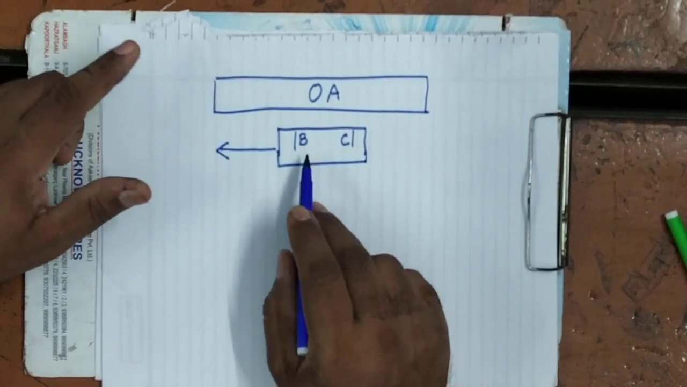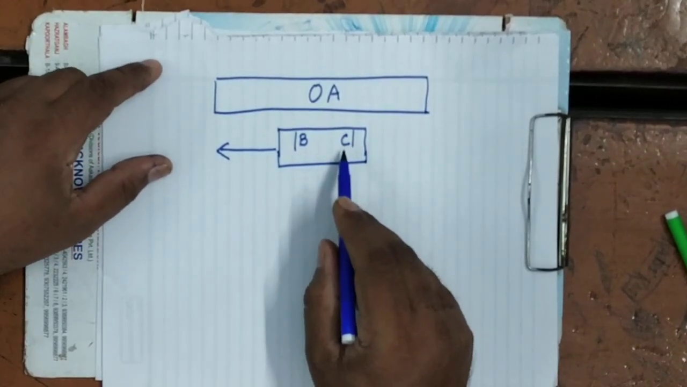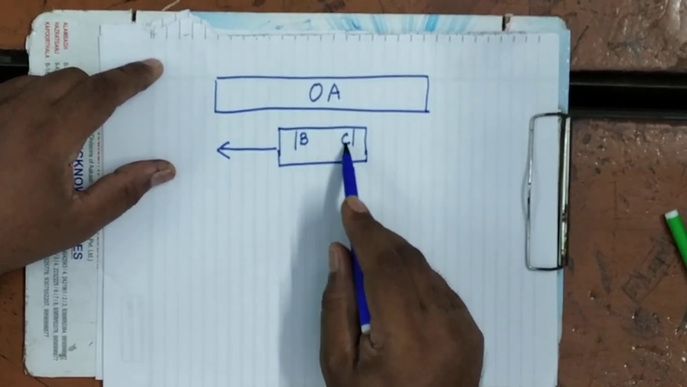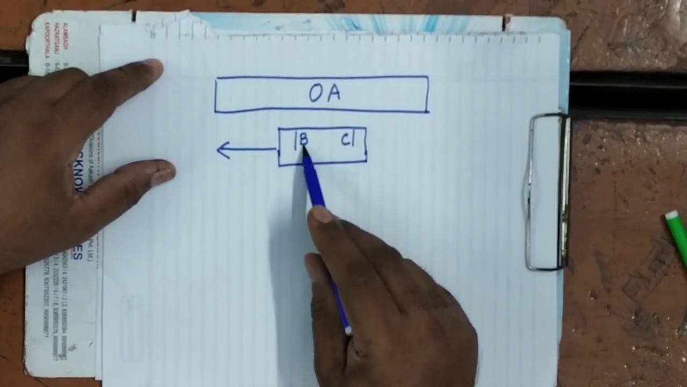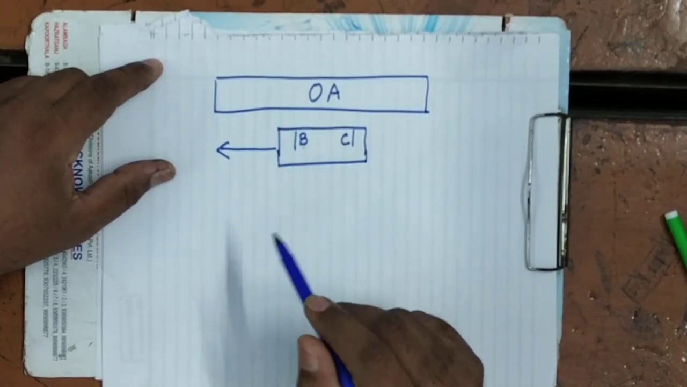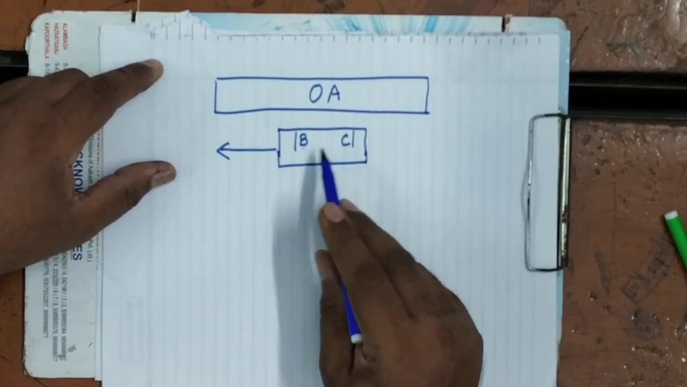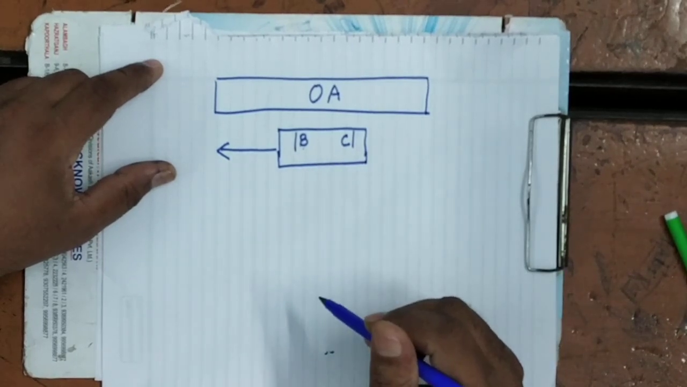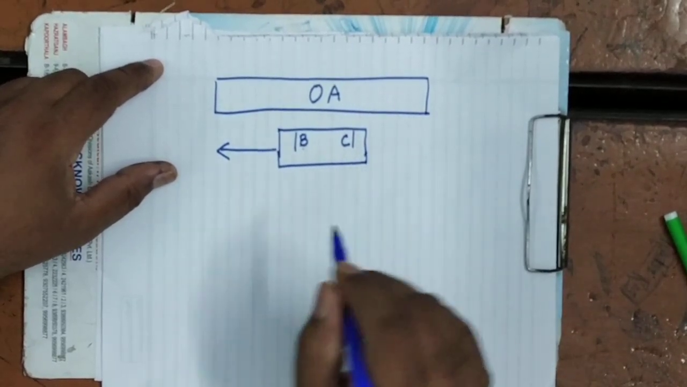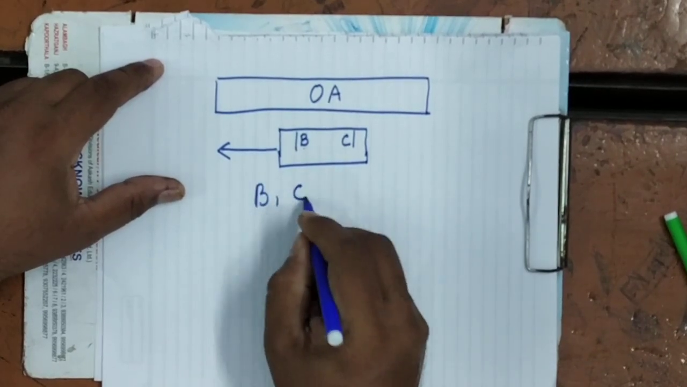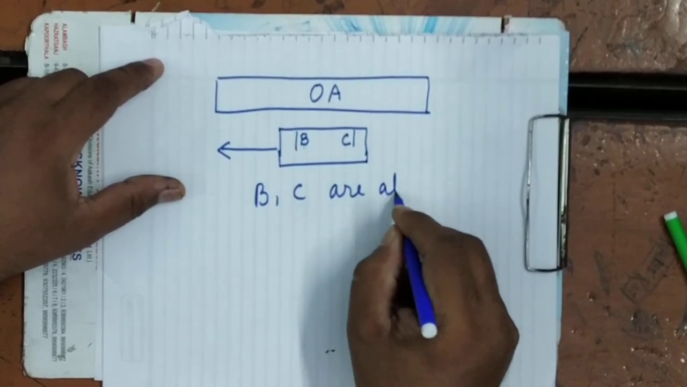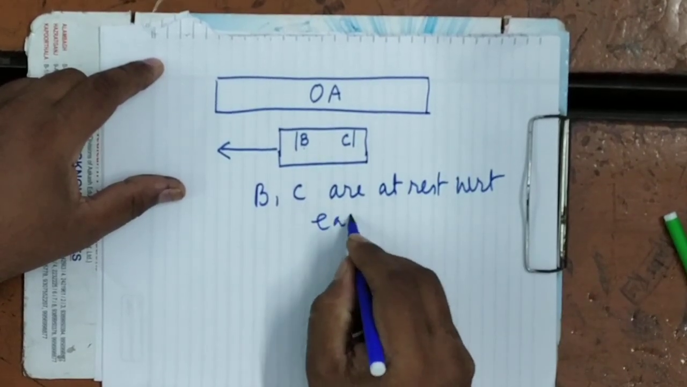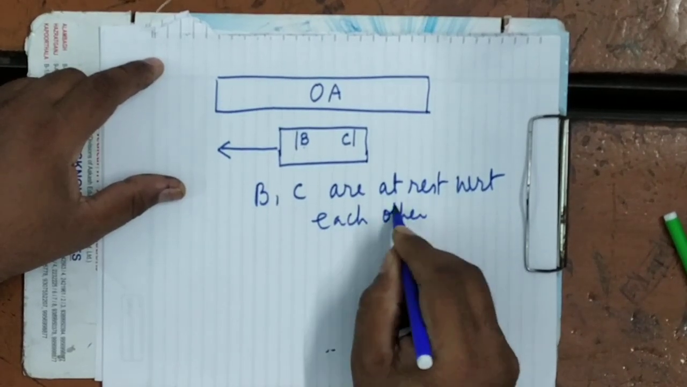So if B compares himself with respect to C, or C compares himself with respect to B, then he will find that he is at rest. B is at rest with respect to C, C is at rest with respect to B, because they find with respect to each other that their position is not changing. Therefore, B and C are at rest with respect to each other.